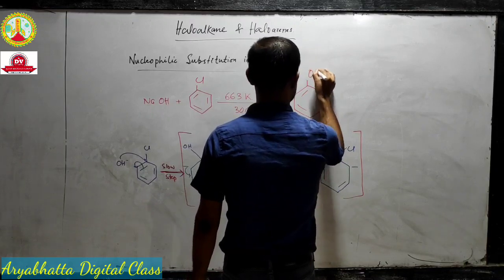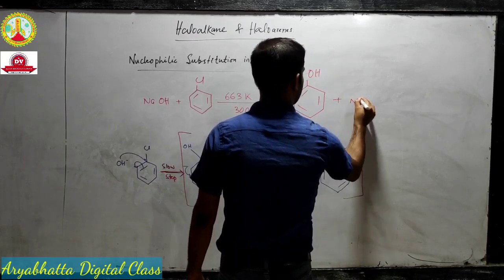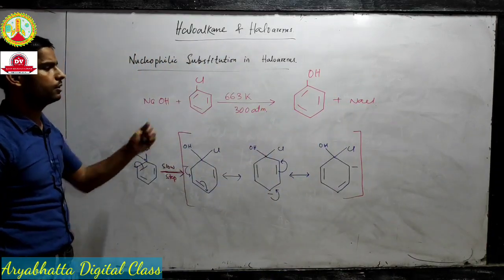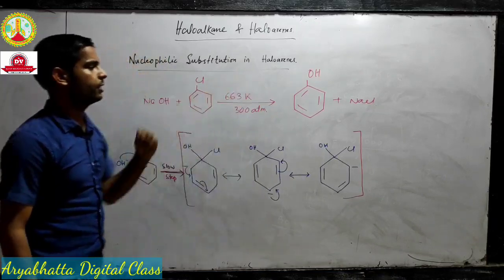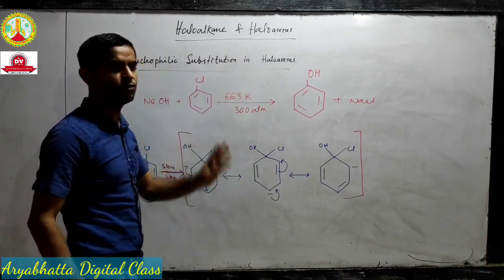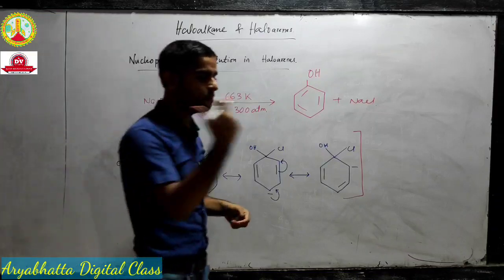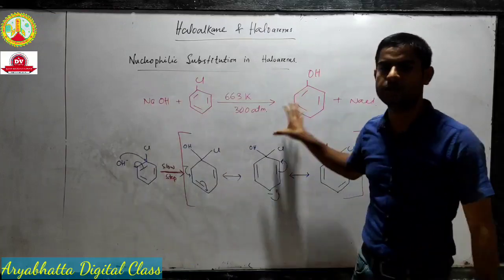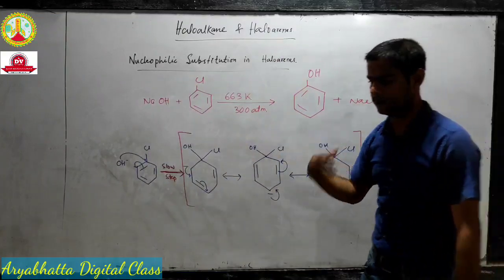it can replace the chlorine from here. That means to get this reaction, we have to force it. The conditions are extreme. We need high temperature and high pressure. That means we are forcing this reaction to happen.